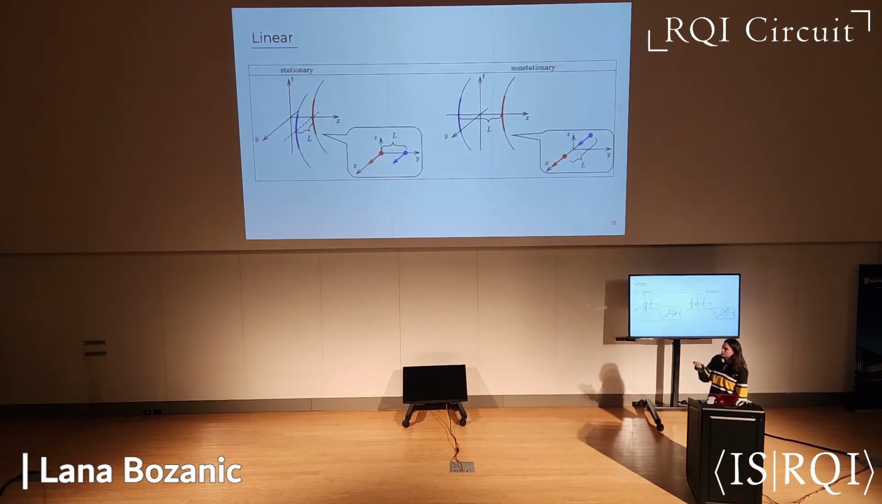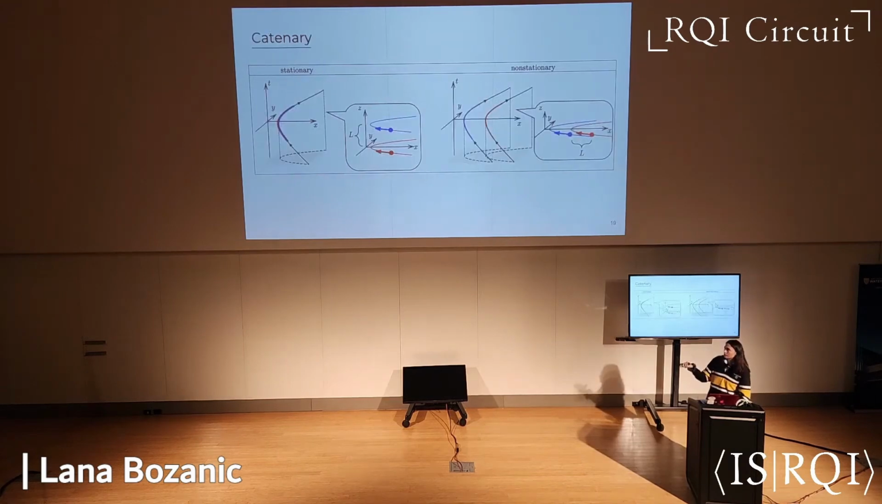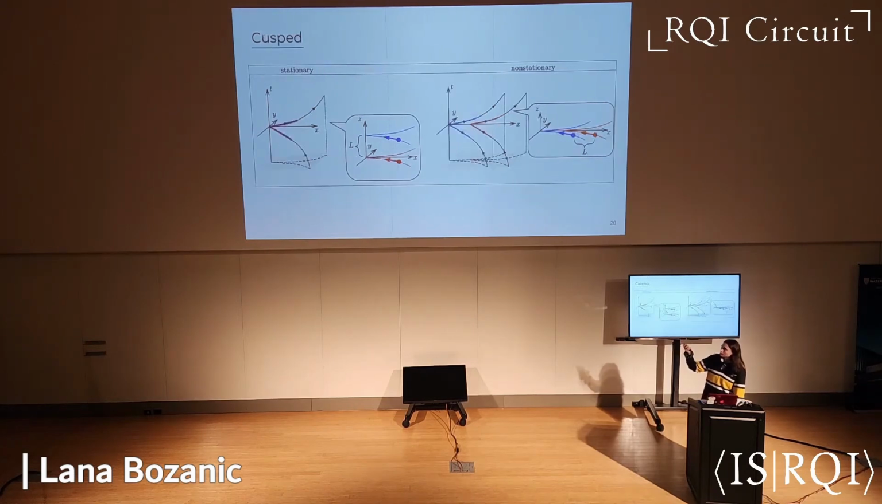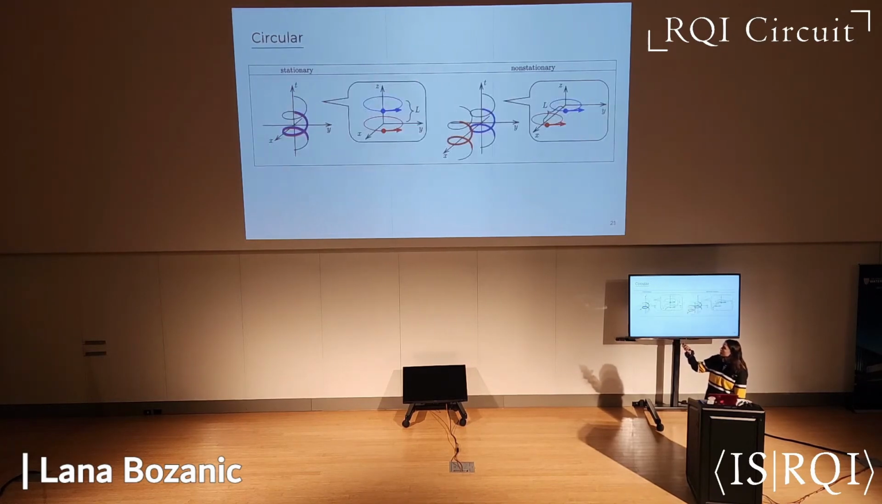So for example, in the linear case, the stationary motion is when the 2 detectors are traveling parallel to each other, but a non-stationary configuration is when they are following each other. And then, like I said, for every single type of motion, we can find this stationary and non-stationary scenario. So that was catenary, then we also have cusped, and finally circular.